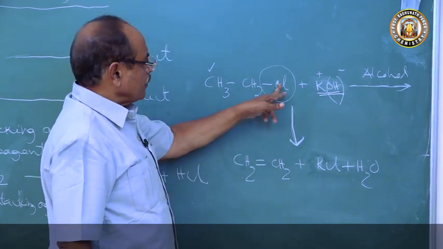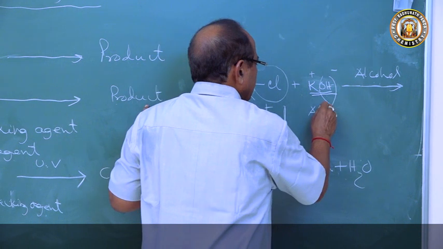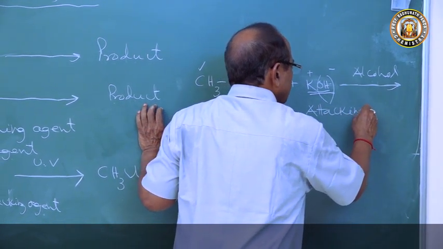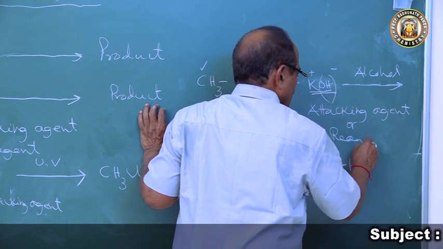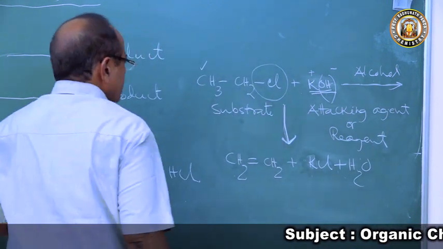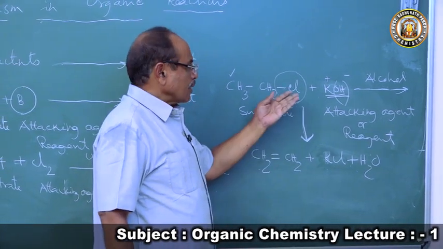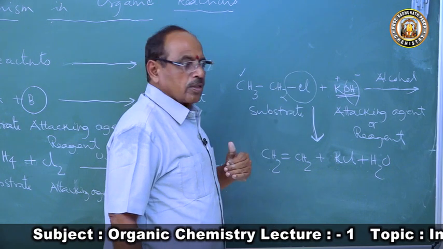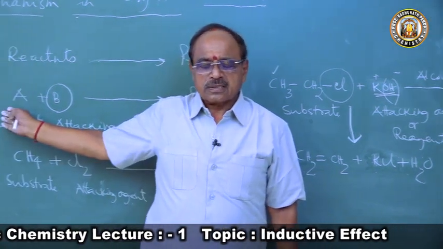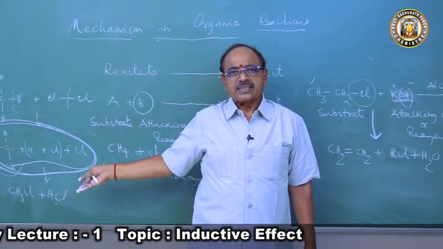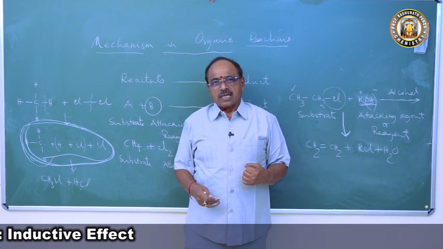How is this formed? This is the substrate, and these are our attacking agent or reagent, also called the reagent. This reaction is different from the earlier reaction. From a saturated compound, we get an unsaturated compound. Here one chlorine is gone, one hydrogen is gone, so this reaction is called the elimination reaction. The earlier reaction is called a replacement or substitution reaction. And there is the addition reaction, when you treat ethylene with HCl.